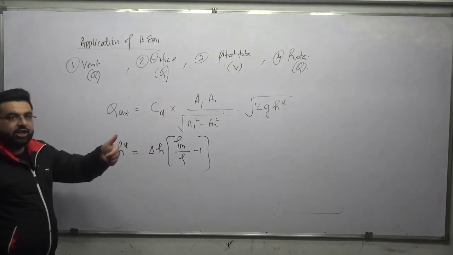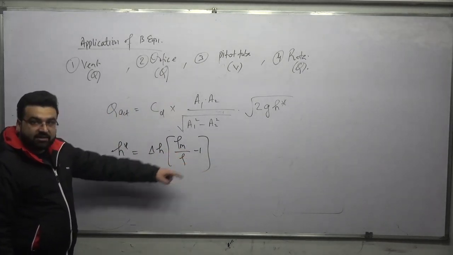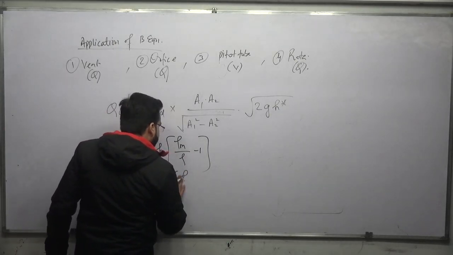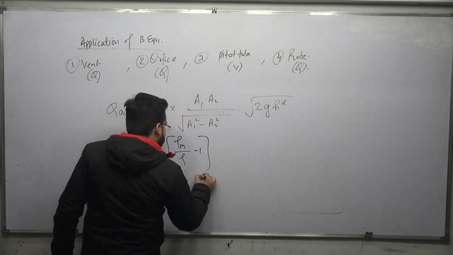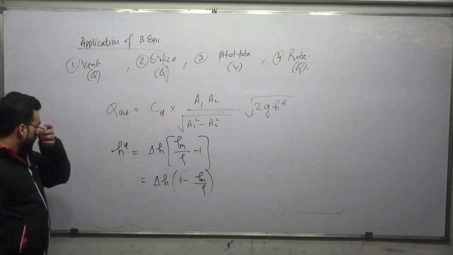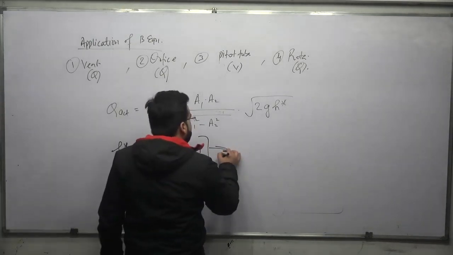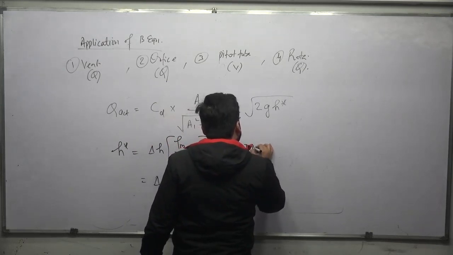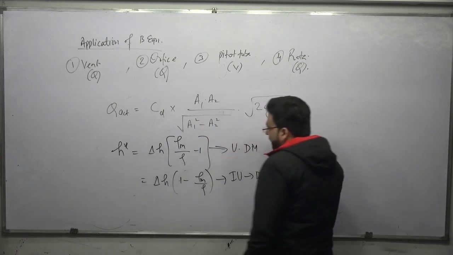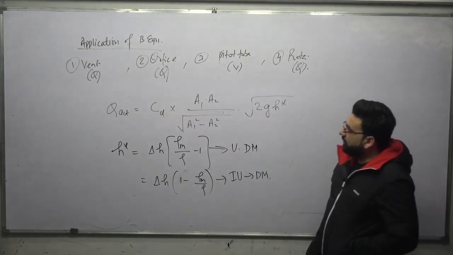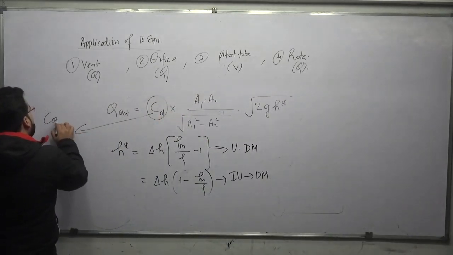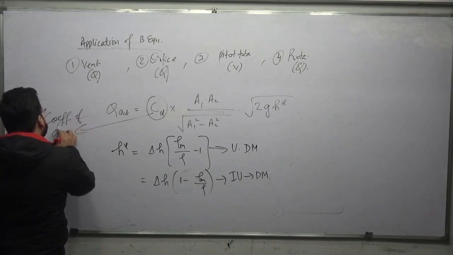And if it is an inverted U-tube manometer, where this rho m becomes less than rho, for inverted U-tube it is delta H into 1 minus rho m upon rho. This is for the U-tube differential manometer, and this is for the inverted U-tube differential manometer. So this is the application of Venturi meter. CD is the coefficient of discharge.